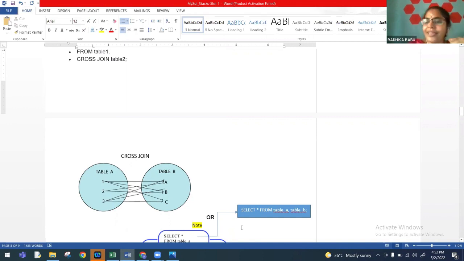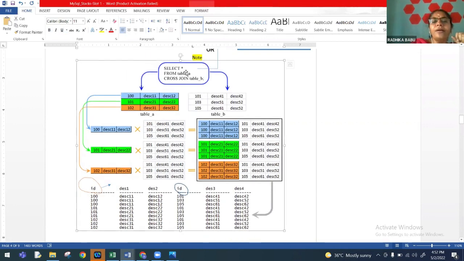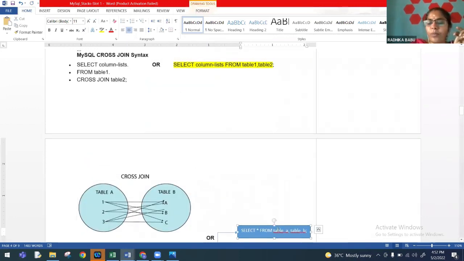How do we represent it in SQL? In MySQL, we will be representing it as select columns from table 1 cross join table 2, which is one syntax, an unusual way of doing it. We will not be using this kind of syntax. The general usage of the syntax is going to be like this: select star from table 1, comma, table 2. This is the frequently used representation of this cross join. Select columns from table 1, comma, table 2. So here we are not going to give any condition. This is my cross join.